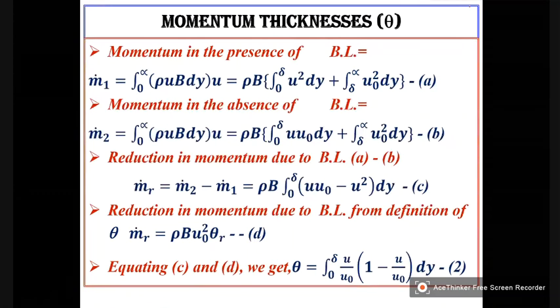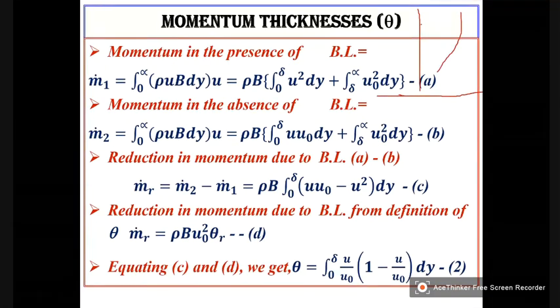Though there is no boundary layer, still I will consider a similar element of thickness, again dy, and write the equation.